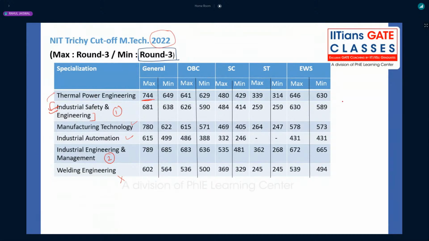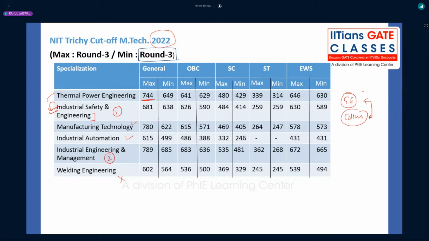But if a company like GE or Collins Aerospace is coming, they will prefer thermal power engineering candidates. They will not prefer industrial safety engineering or industrial engineering and management students. But you should not take the risk of getting selected there because the probability is very low.